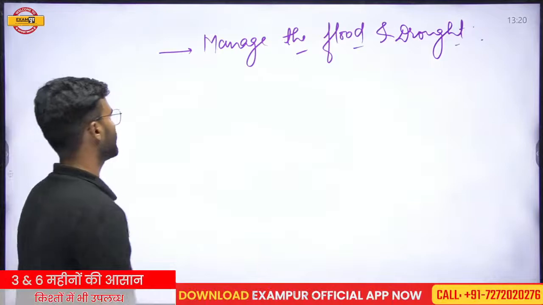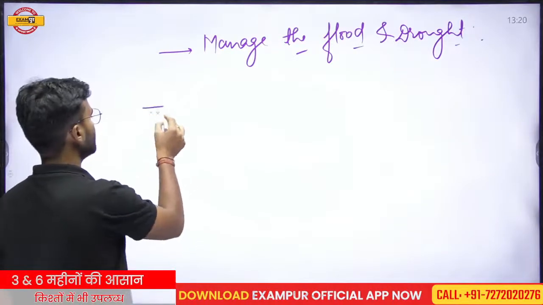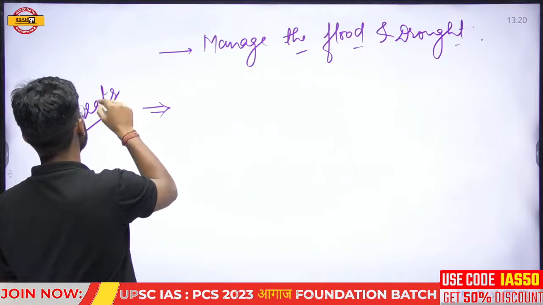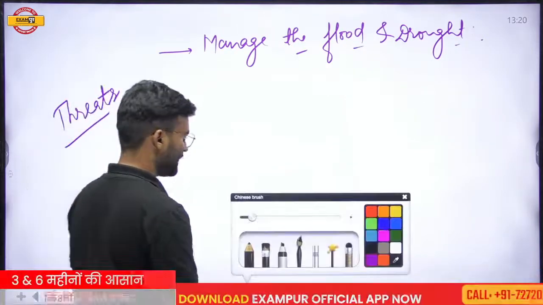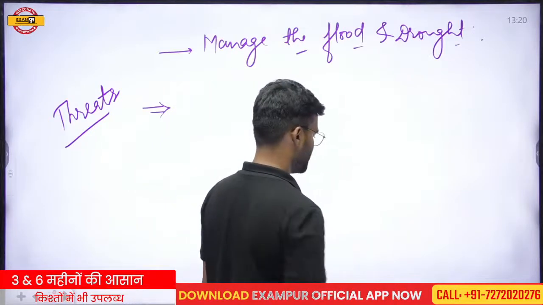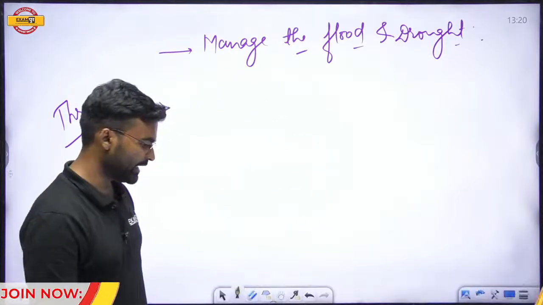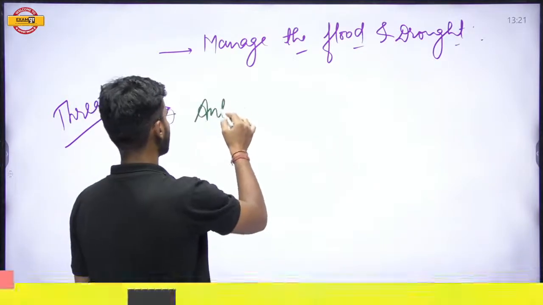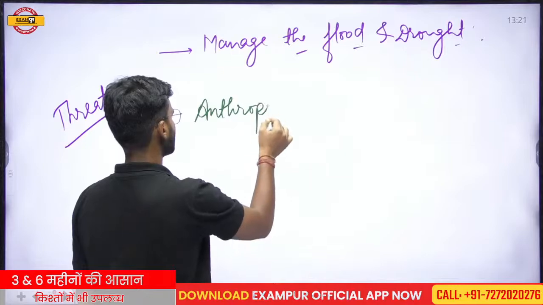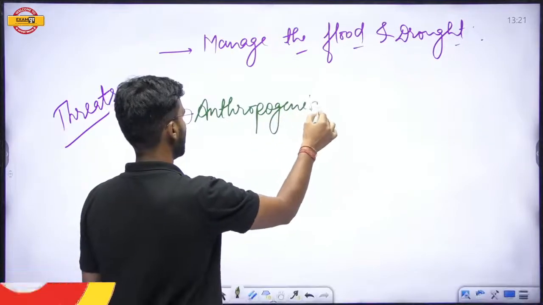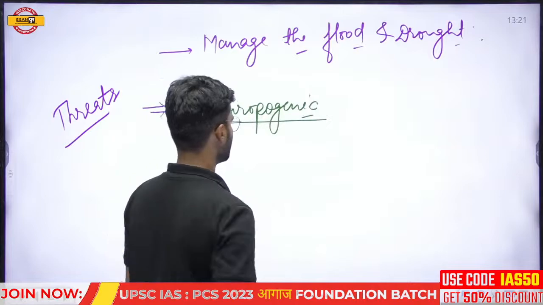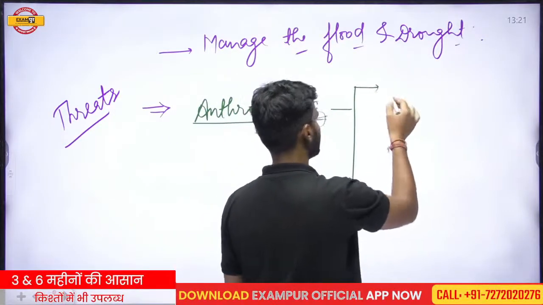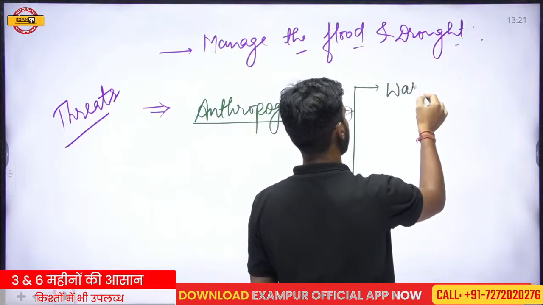Okay, so this is the importance. What are the threats? Most of the factors which are responsible for the shrinking area of the wetlands are anthropogenic. Due to anthropogenic factors, we generate a lot of waste.